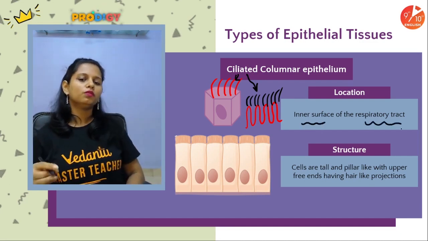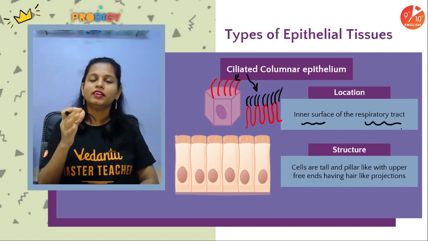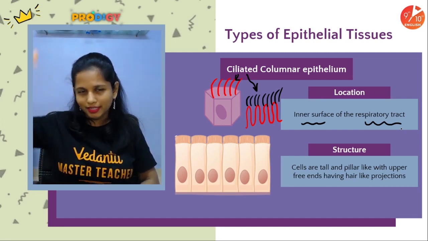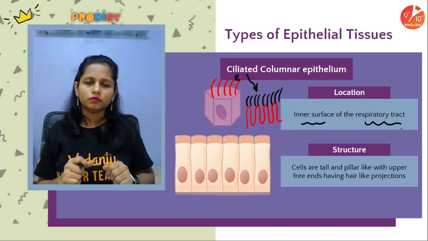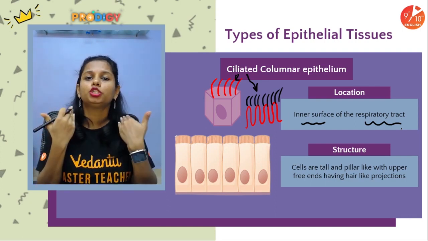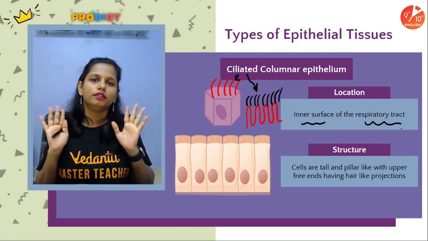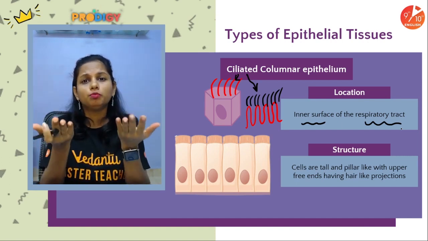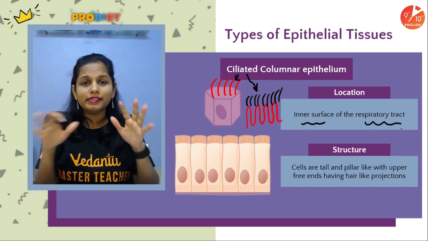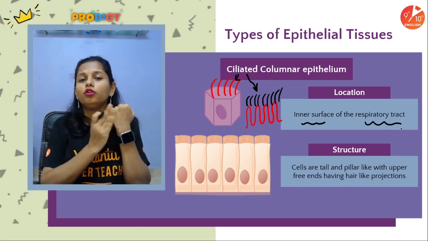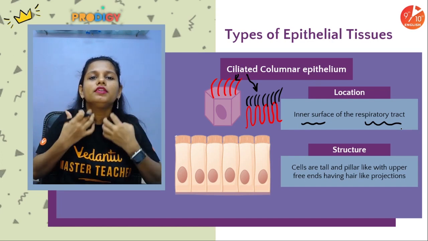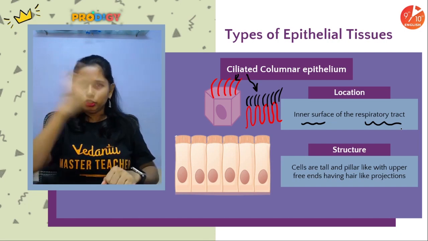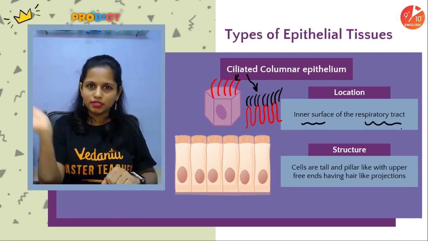So you know what people? What does this cilia do? It pushes the air and mucus forward. We know that there are mucus secreting cells inside our nasal cavity. So the cilia push air and mucus forward. When it pushes both of them forward, the dust particles suspended in the air get stuck onto the mucus and only the clean and filtered air reaches the lungs. Simple. It is pushing both of them, air as well as mucus, ahead.